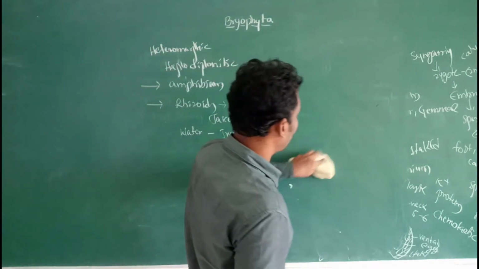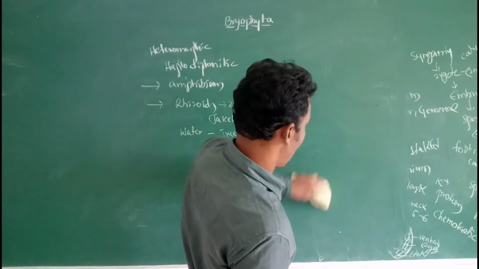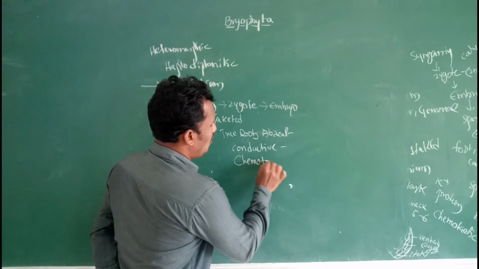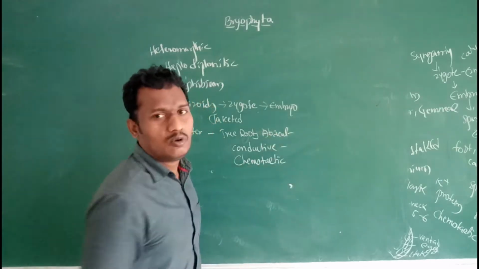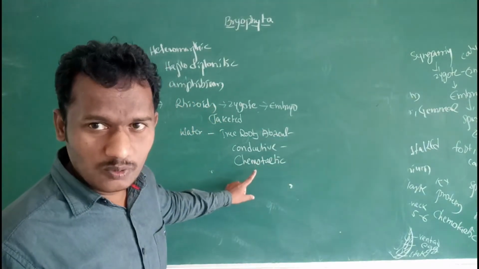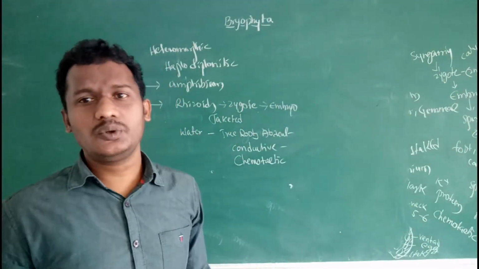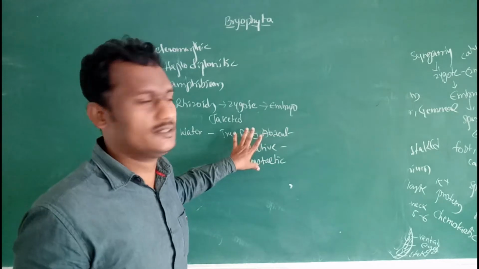Next one, chemotactic sperm movement. These three characteristic features are adaptations to water habitats.